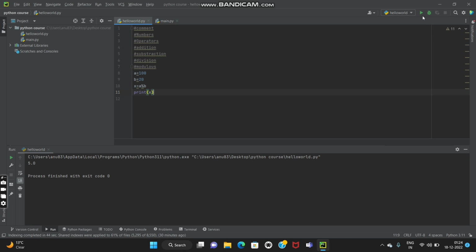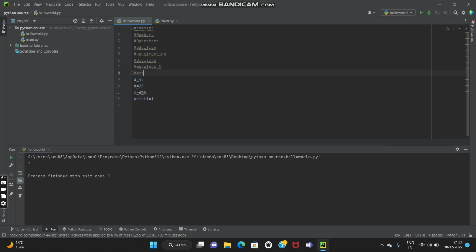If I want to find the remainder of a division, then as you can see, if I divide 100 by 20, no remainder will be there, right? Now, if I divide 45 by 20 and run this, you can see the remainder is 5. So this will basically give you a remainder value. This modulus uses the percentage sign.